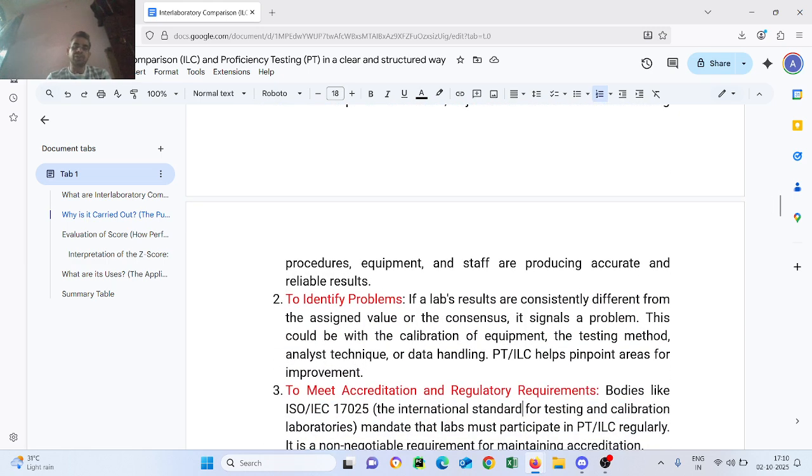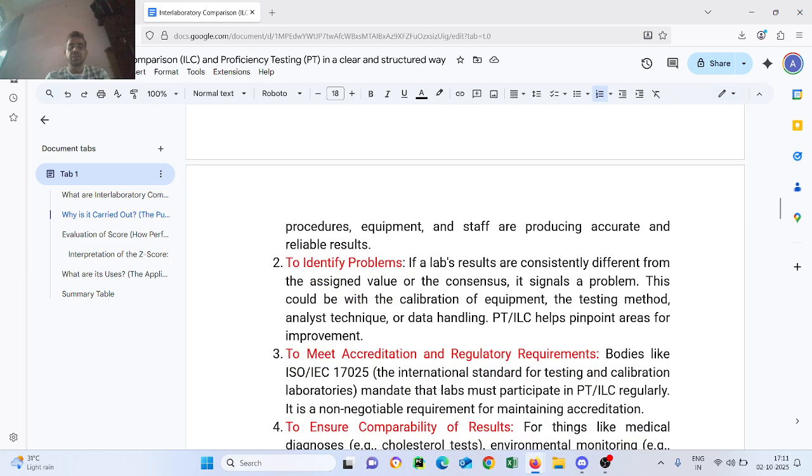Next, to identify problems. If a lab's results are consistently different from the assigned value, it signals a problem. This could be with the calibration of equipment, the testing method, analysis techniques, or data handling. PT and ILC help pinpoint areas for improvement.